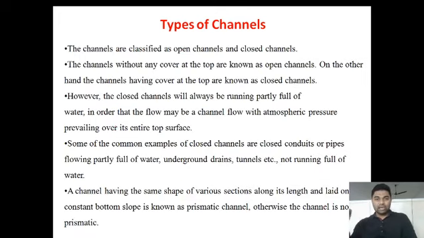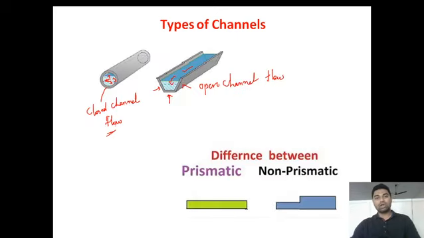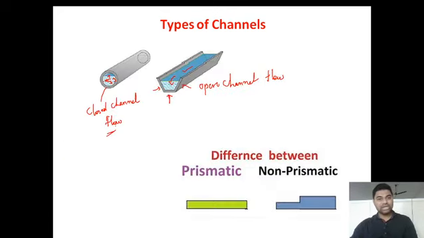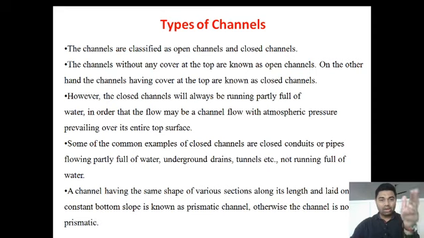Now get back to this type of channels. The channels without any cover at the top are known as open channels. As you can see, there is no cover at the top, so this is open channel flow. On the other hand, channels with covers at the top are known as closed channels. In this second figure, the water is totally covered on all sides, so this is a closed channel. However, closed channels will always be running partly full of water, in order that the flow may be a channel flow with atmospheric pressure prevailing over its entire top surface.